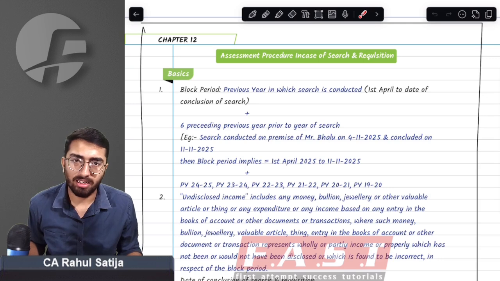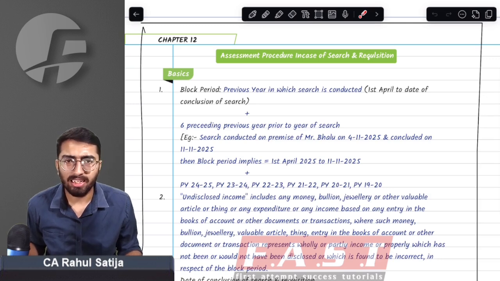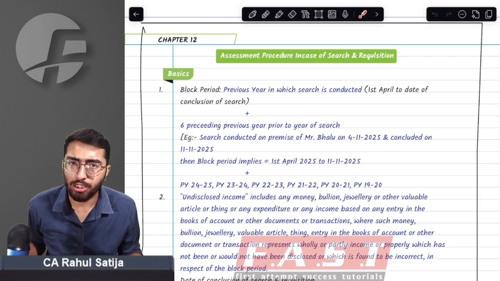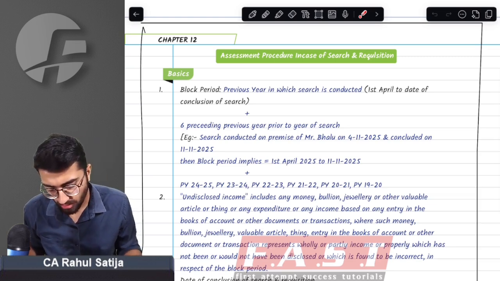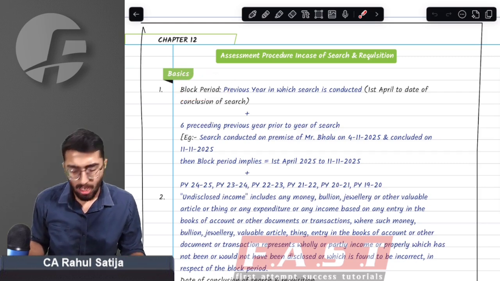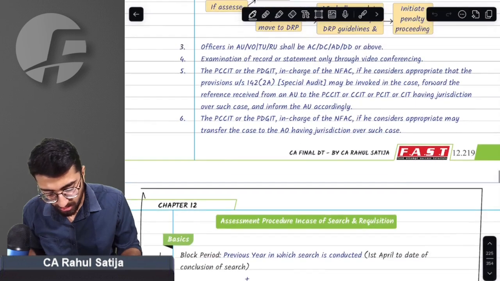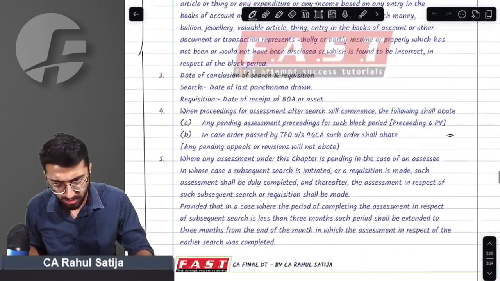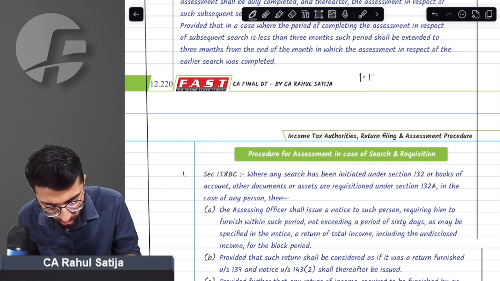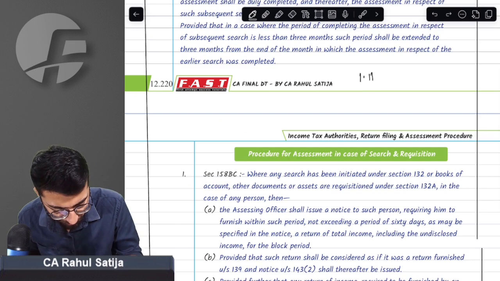Provision says, first of all, to understand block provisions and the assessment procedure, we need to understand certain basic definitions. First of all, the block period. What is this block period? Provision says, whenever a search has been concluded at a person's residence or at any premises, for example, a search is concluded on 1st November 2024.